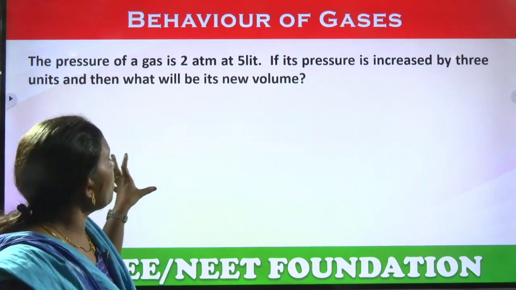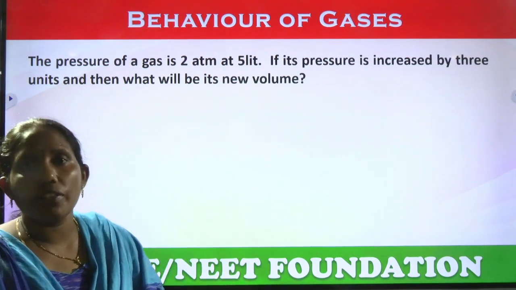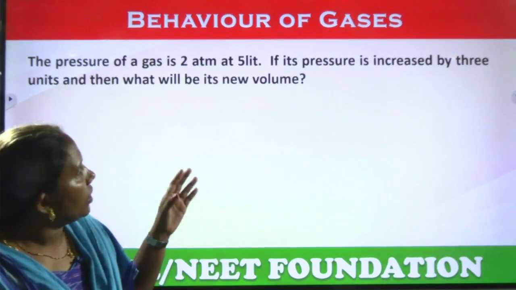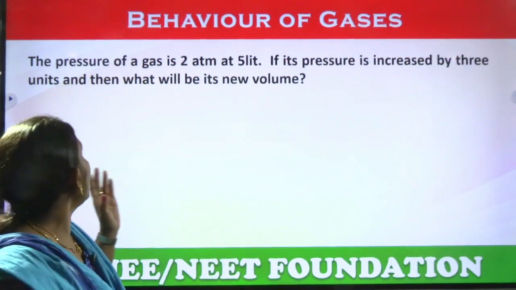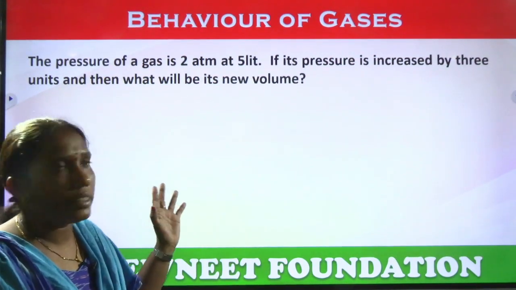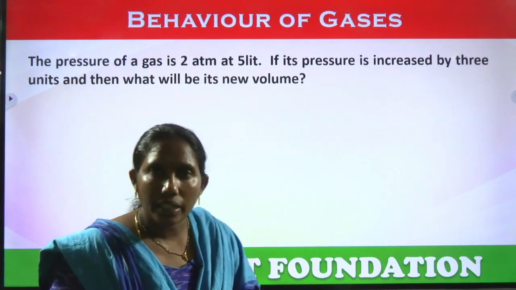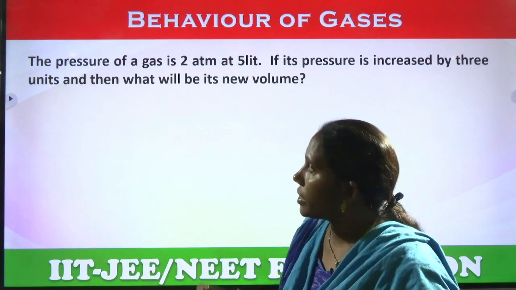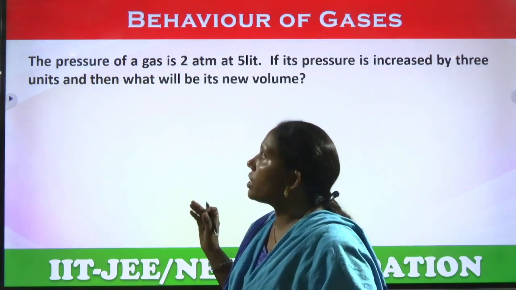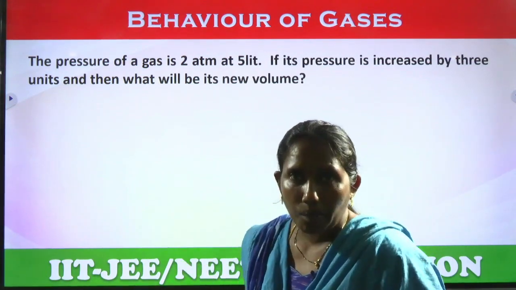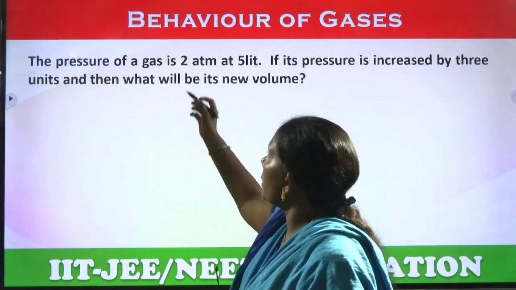Boyle's law. The pressure of a gas is 2 atmospheres at 5 liters. If its pressure is increased by 3 units, then what will be its new volume? So in this question clearly we can understand the relation between the pressure and volume he is asking. What is the initial pressure they have given?